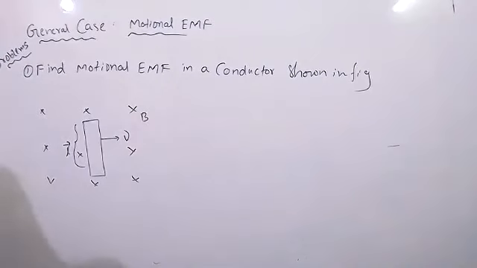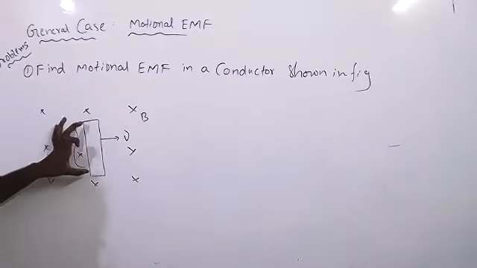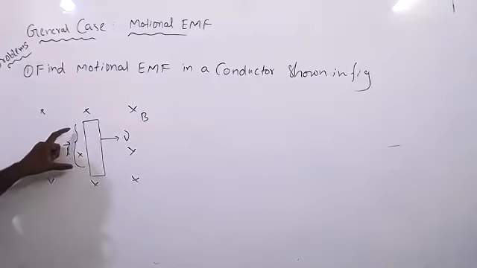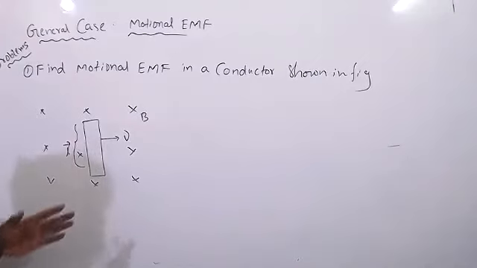Now tell me, what is the direction? What is the EMF? So they will ask you like that. Calculate. Find the motional EMF in a conductor shown in the figure. It is one of the conductors moving in this direction, with length, and the magnetic field inside.